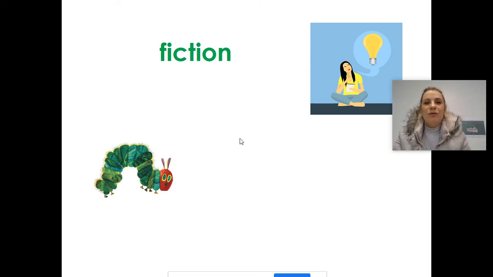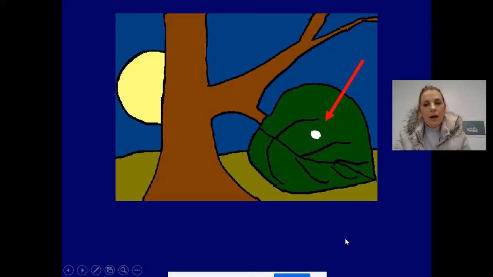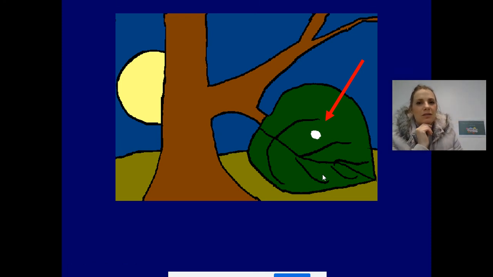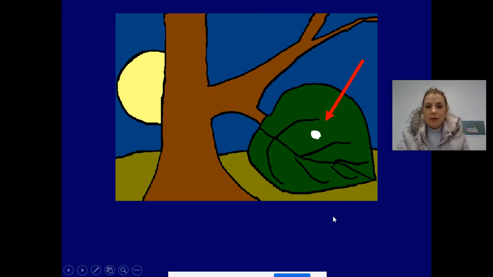So we're going to see if we can find any other facts or any other bits of fiction. Let's have a look. Okay. So in the beginning of the story, Eric Carle, the author, the man who wrote the story, talks about a little egg lying on a leaf. Now, is that based on fact? Did Eric Carle find out that caterpillars start off their life as eggs? Or did he make it up? Is it fiction? Do caterpillars not come out of eggs? What do you think?